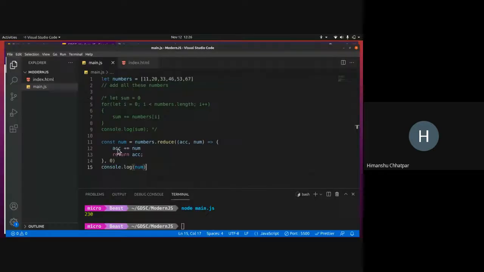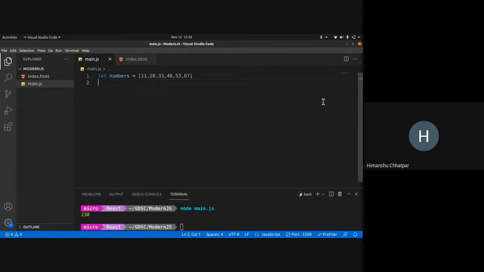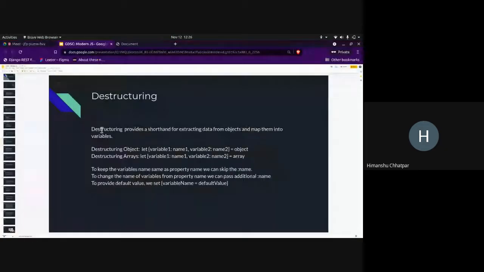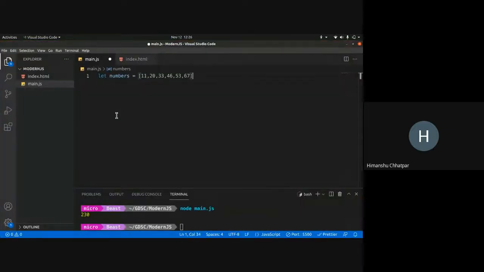So destructuring is pretty easy. What it does is it provides a shorthand for extracting data from objects and mapping them into variables. Let's look at this with an example itself.